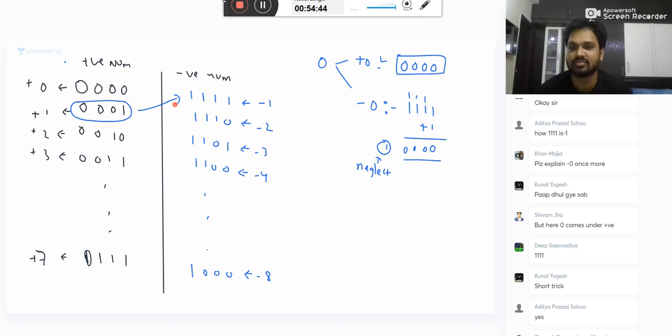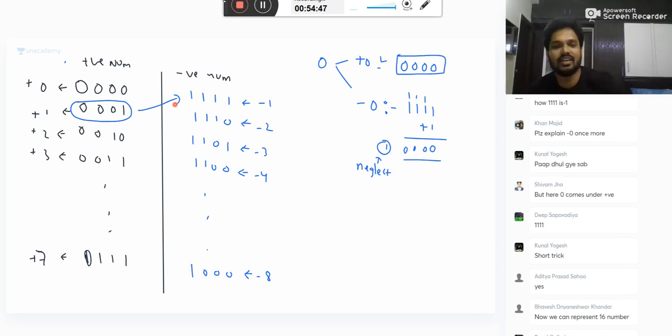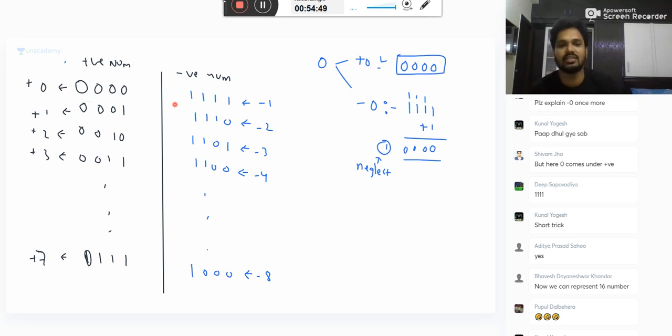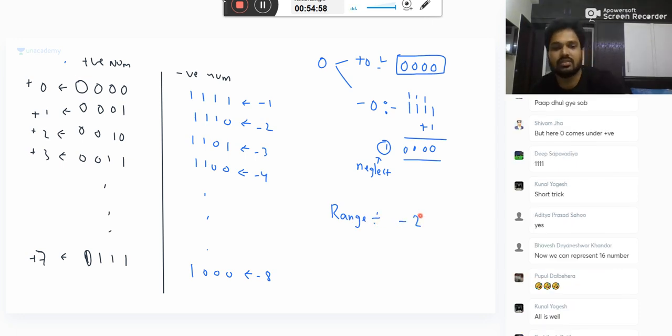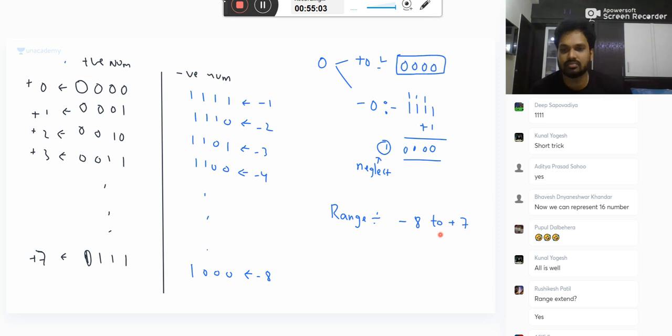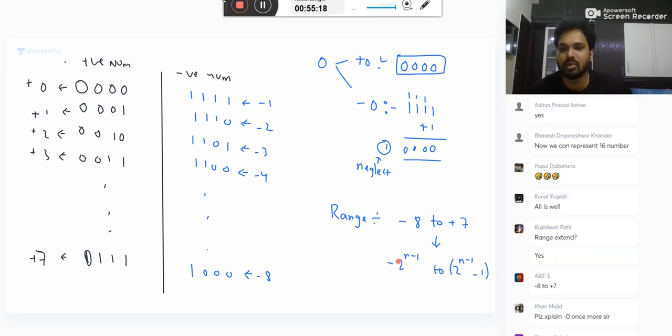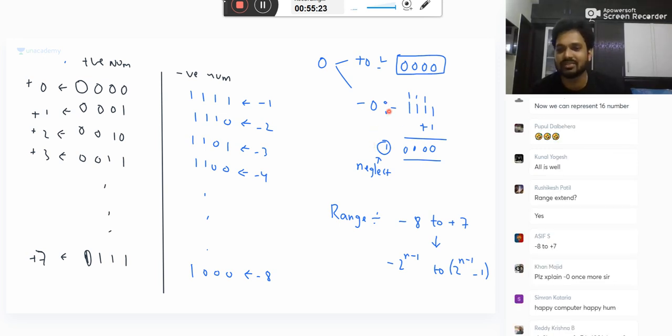Here 16 is having 16 different numbers. Now your range increased. What is the range? Minus 2 power n minus 1 to plus 2 power n minus 1 minus 1, that is minus 8 to plus 7. This range is important. N number of times they have asked in IES exam and GATE exam. Is it okay? No problem. Computer happy, so I'm happy.